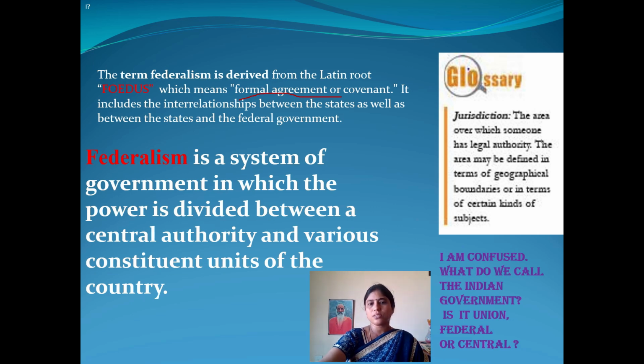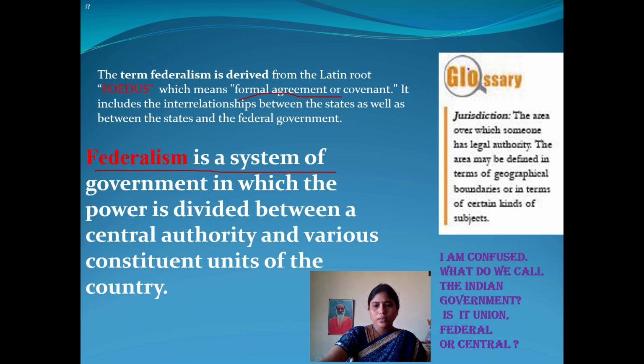It means the interrelationships between the states as well as the central government, what we call the federal government. So finally, federalism is a system in which the power is divided between a central authority and various constituent units of the country.